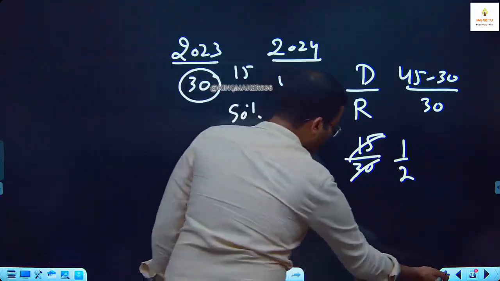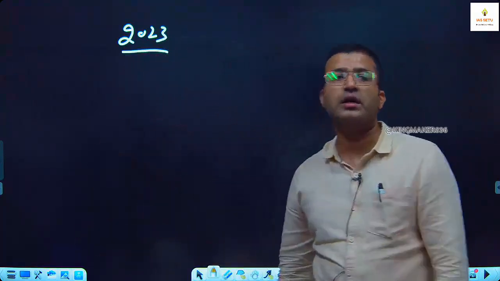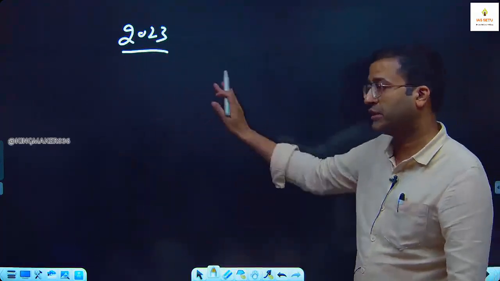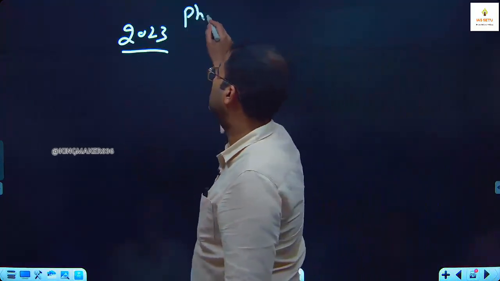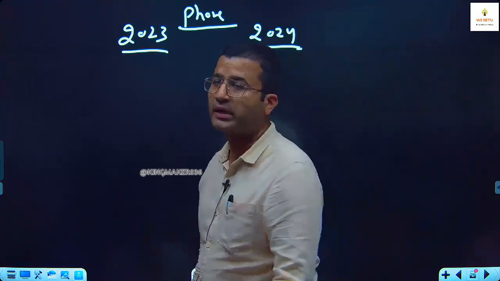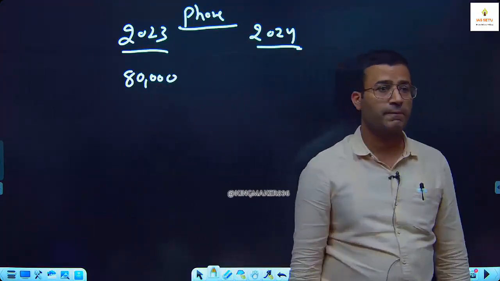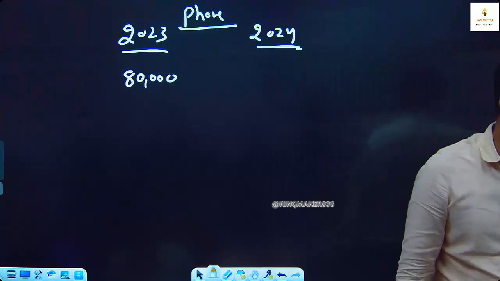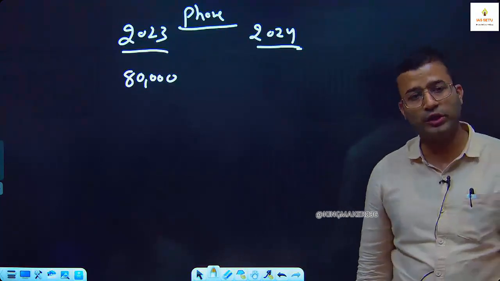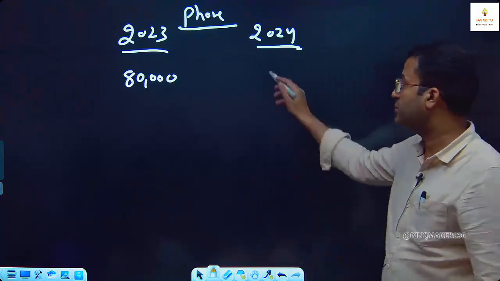Like for example, I take one more example. Might be last year you purchased a mobile. Okay, any phone, an iPhone or a OnePlus or anything. Maybe you purchased that mobile for rupees 80,000. And what you will find, this year the company wants to launch a new model and they reduce the price of that model. Today your mobile is available at 60,000 rupees.